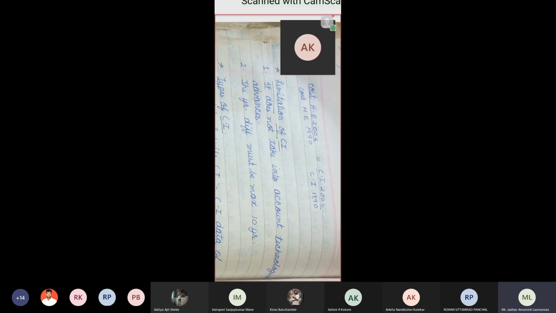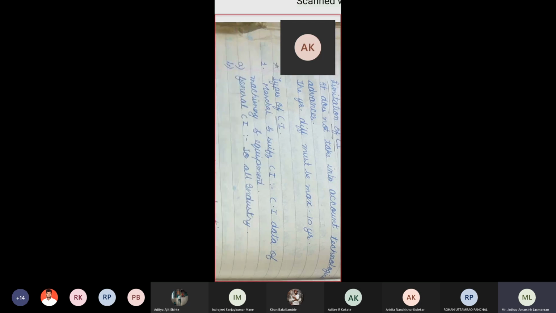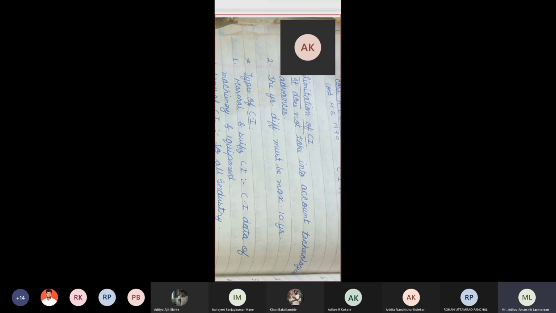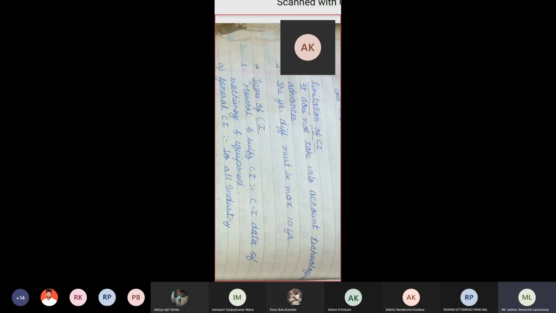If you want to find out the cost of the heat exchanger in 2004, then maximum data we can use is up to 1994. So the year difference must not be more than 10 years. You are getting or not? Okay, so like that we have this limitation of cost index. Two limitations are there. It does not take into account technological advancements, and we can compare cost only up to a maximum of 10 years, not more than that.